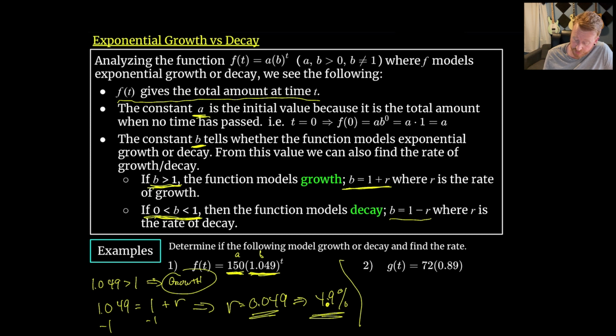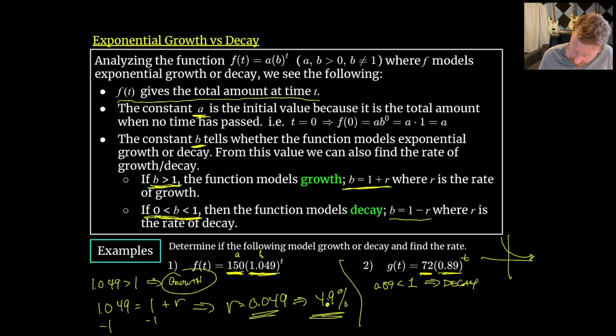For the second one here, we've got some initial value of 72. And here, I forgot my t on this one, so there should be a t up there. The base is 0.89. So here we've got 0.89 being less than 1. So this tells us that we've got exponential decay, which means the graph will look something more like this, getting closer to 0.